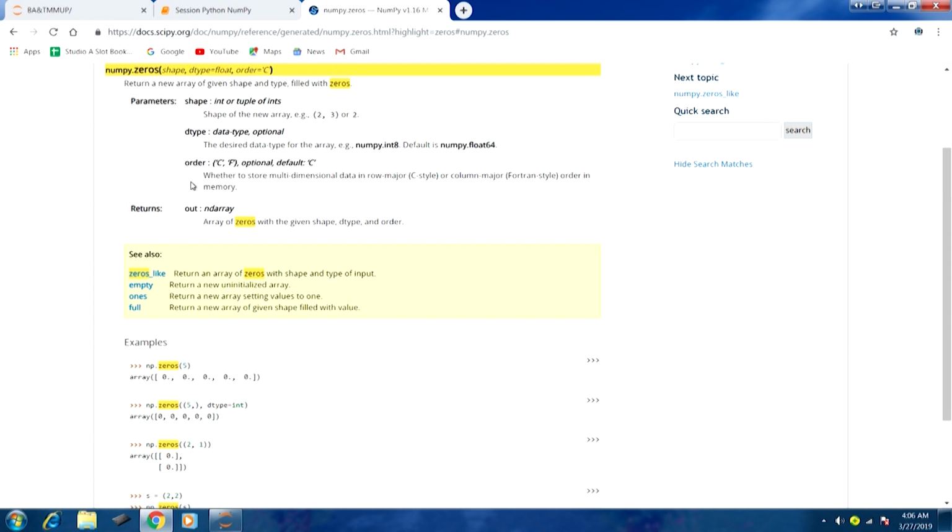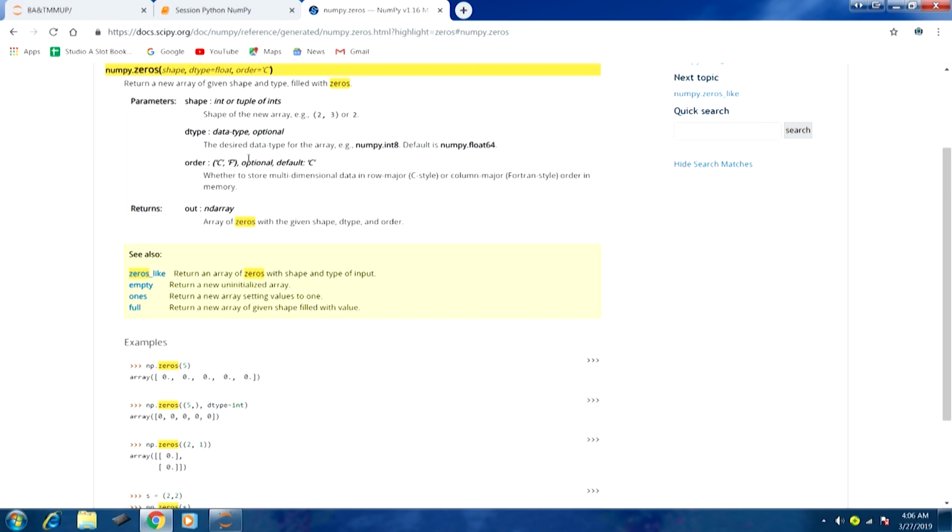Now let's go through these parameters. Shape is an int or tuple of ints. An example could be that we specify 2 comma 3 in this fashion. We can specify the shape like a 2-dimensional array with 3 elements in each dimension, or if it is a 1-dimensional array, we can specify just the number of elements.